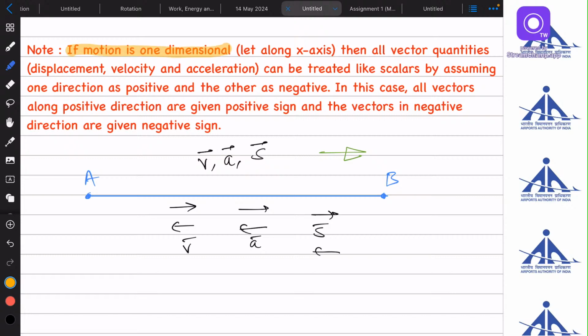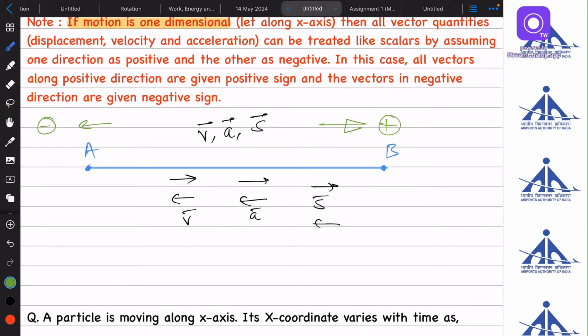So if motion is one dimensional, then we can treat vectors as a scalar if we assume one direction to be positive and the other to be negative. Let's say that the body is moving towards the right with some velocity, 2 meter per second, in a straight line motion. And if I apply a brake, the acceleration will be in the opposite direction.